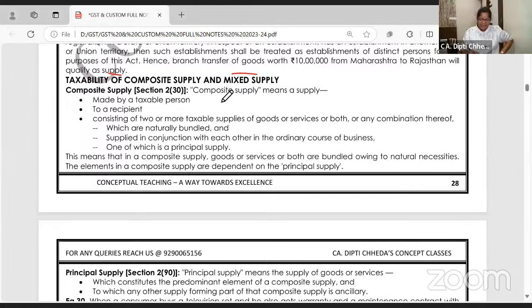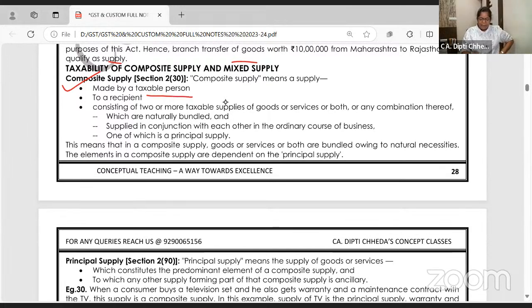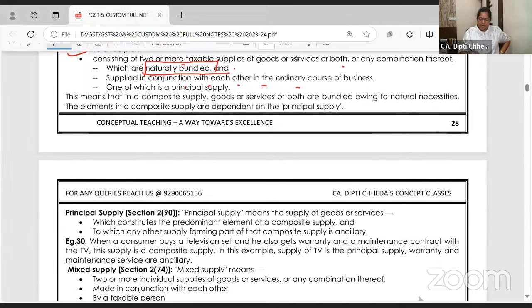It works. Composite supply is made by a taxable person, obviously, to a recipient, consisting of 2 or more goods which are naturally bundled. Please use this word in your answer sheet. The word which I put in brackets, you have to write it in the exam: naturally bundled. Supplied in conjunction with each other in the ordinary course of business. It's a composite supply.